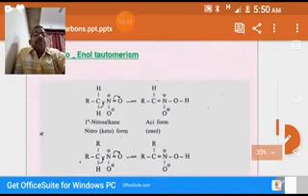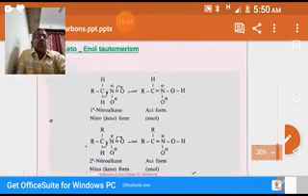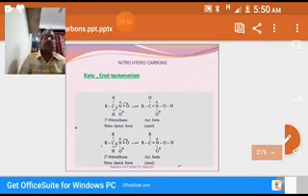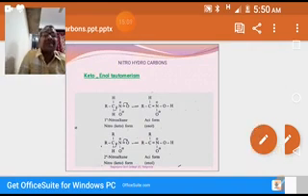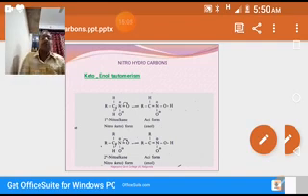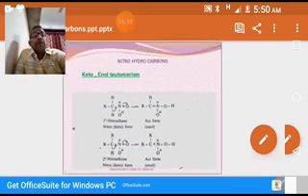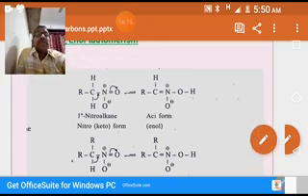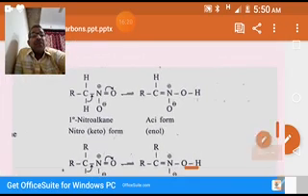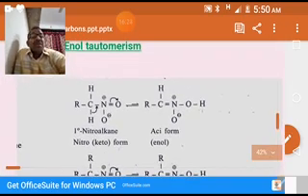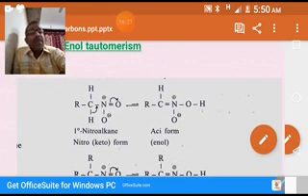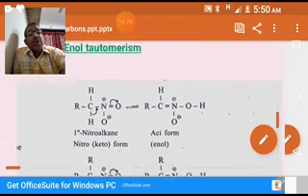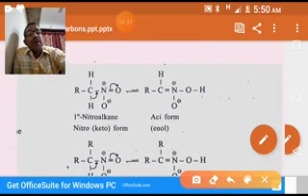Coming to the next slide, keto-enol tautomerism. So what is keto-enol tautomerism? As we know, we have discussed keto-enol tautomerism in the previous classes. What are tautomers? Okay, we know that. In primary and secondary nitroalkanes, they exhibit this type of keto-enol tautomerism. What is happening here? You see the alpha carbon which is attached to the nitro group, first carbon, it has two hydrogens.